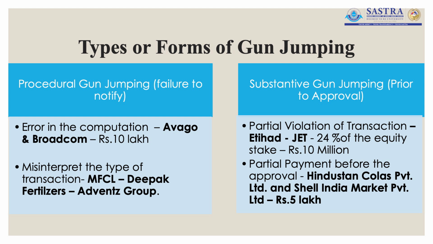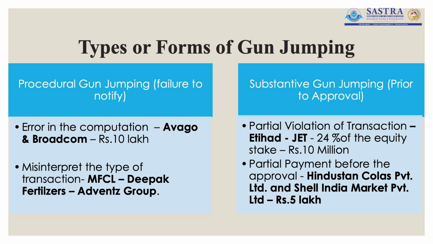So, they should have got approval from the Competition Commission of India in 2013 itself. So, both these companies were penalized for misinterpreting the type of transaction. For them, whatever acquisition they did with respect to the shares of MFCL, they considered that as an investment move, but it was felt otherwise by the Competition Commission of India. They acquired these shares as a strategic move. If it is going to be a strategic move, they should have got the approval from Competition Commission of India in 2013 itself when they started the acquisition of the shares of MFCL.